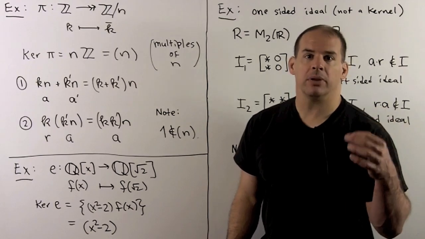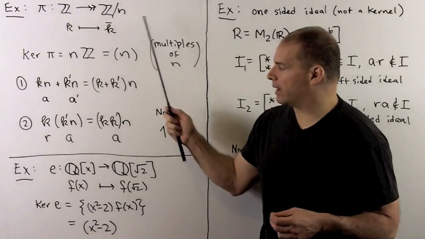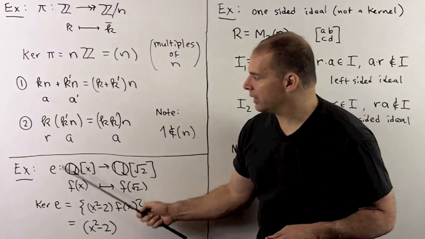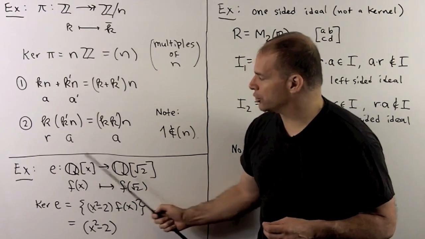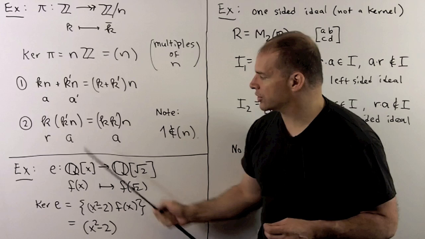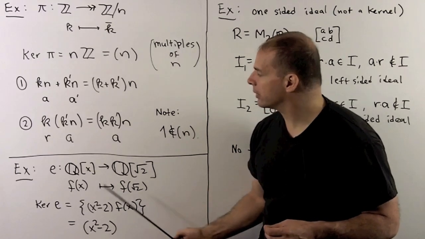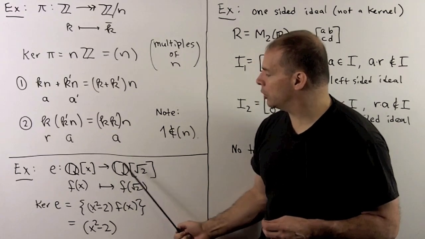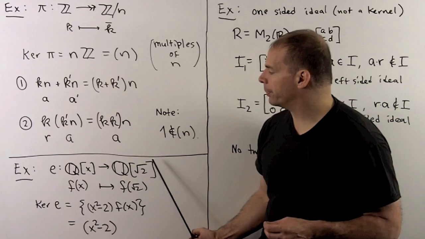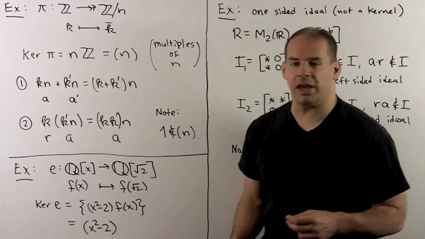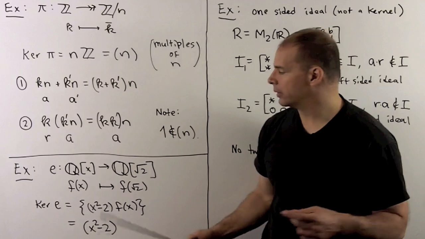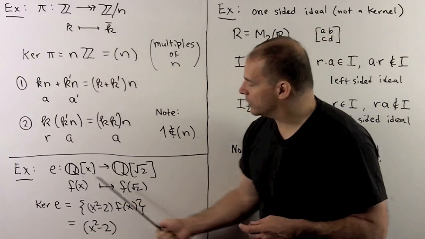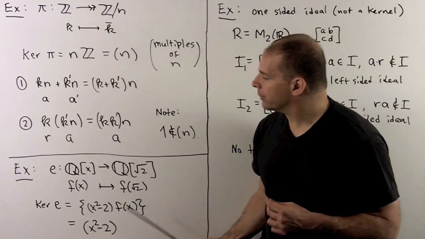Another example, a lot like the one we have here. If I take the evaluation homomorphism from the rationals adjoin x, so polynomials in x with rational coefficients, we'll send this to Q adjoin square root of 2. The map is just going to be take your polynomial f of x, send it to f of square root of 2. Now, we've seen this is a ring homomorphism.